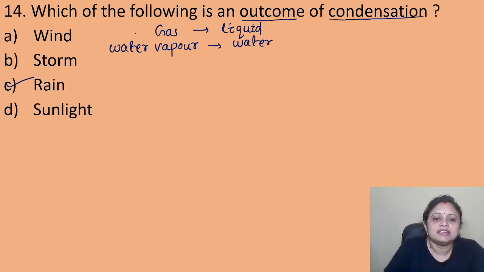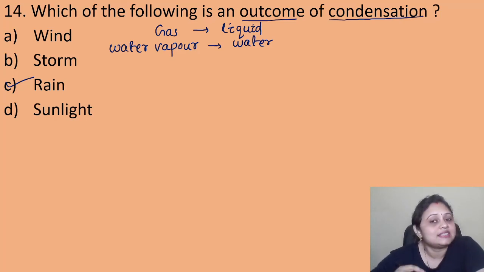So the gaseous state is now converted into the liquid state, and when it is converted into water, then rain occurs, right? Yes. Do you love rain? Yes. Okay, so this rain is the outcome of condensation. Got it, everyone?